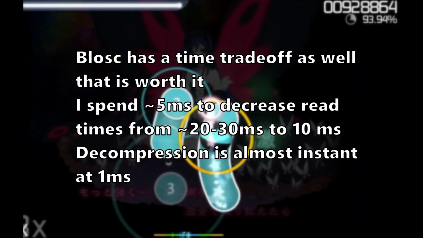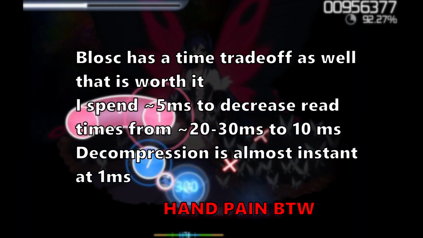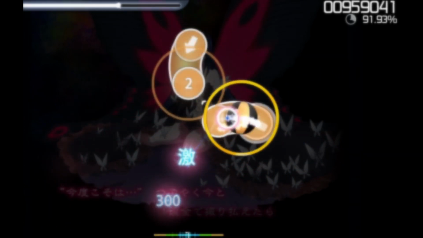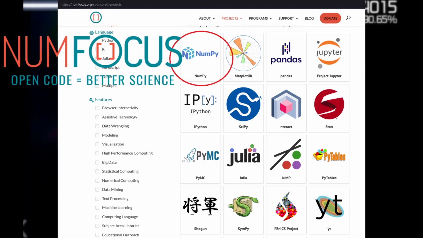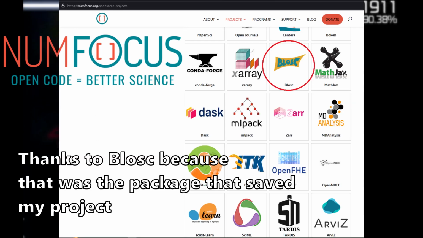Using BLAS, frame size for 1080p frames went from 6 megabytes to 3.8 megabytes. We can use another compression library, but I didn't know it at the time. But BLAS is made by the same foundation that made numpy, so that's cool, and I donated to BLAS, by the way. Just think about it.